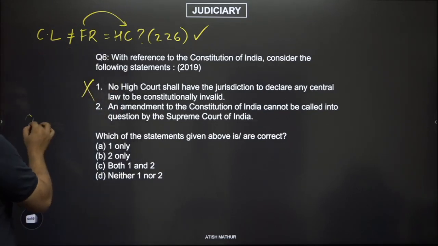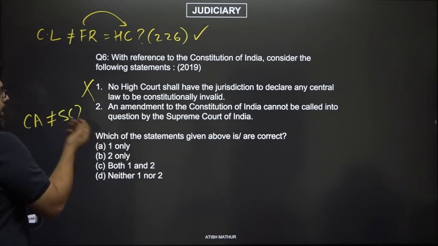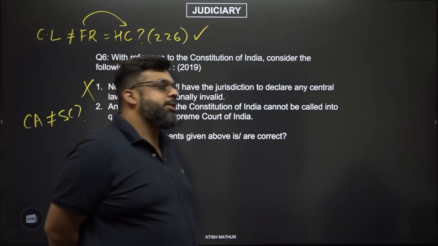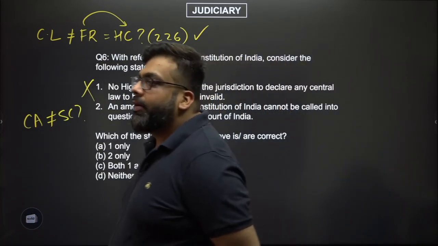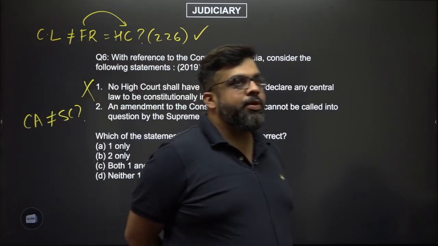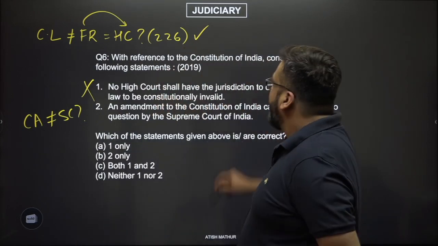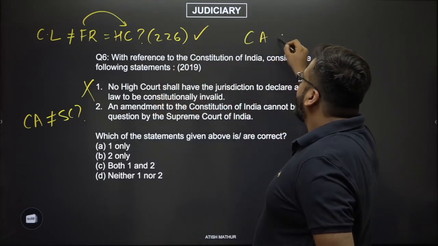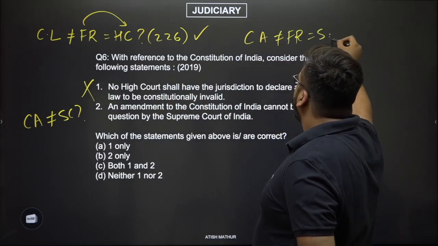So a constitutional amendment cannot be challenged in the Supreme Court. If that was the case, then how would the Supreme Court strike down, say, the 99th Amendment or an earlier amendment where the Prime Minister's election office, which was placed as immunity under judicial review, was struck down? That's actually not the case, because what if a constitutional amendment violates a fundamental right? Then can that amendment be challenged in the Supreme Court?